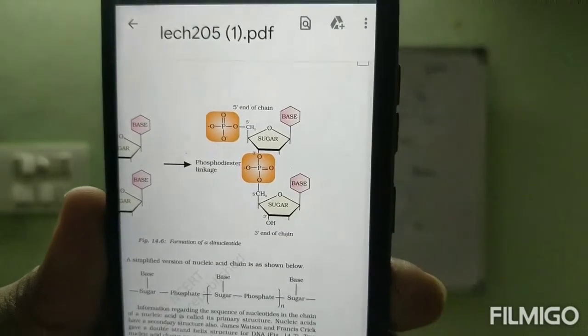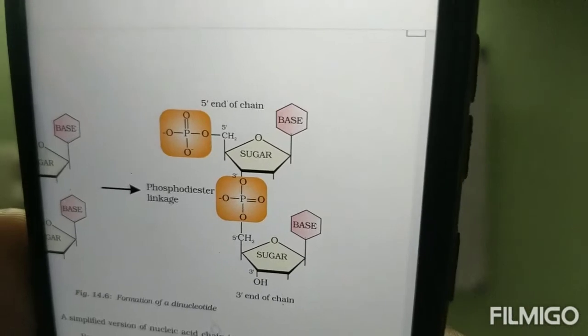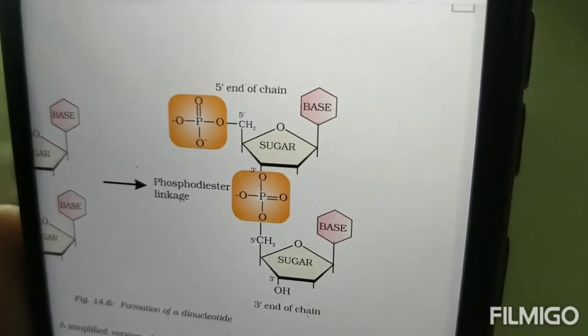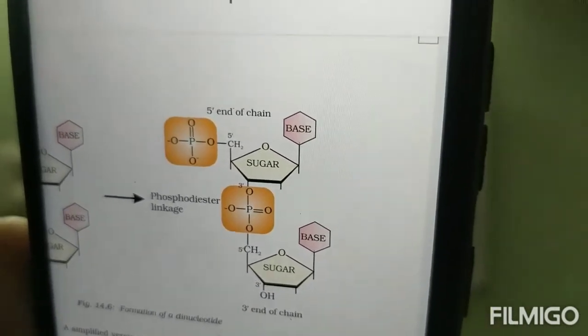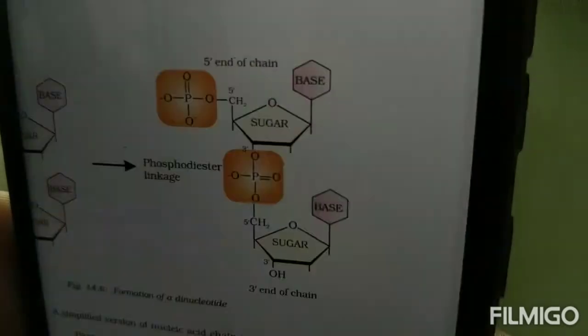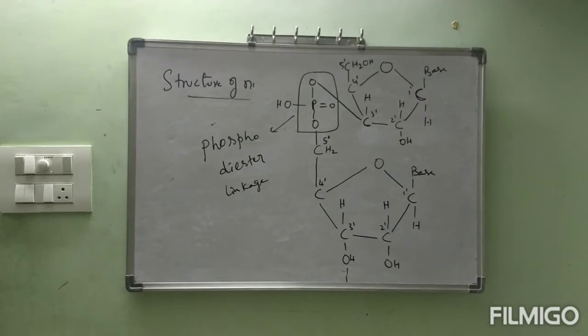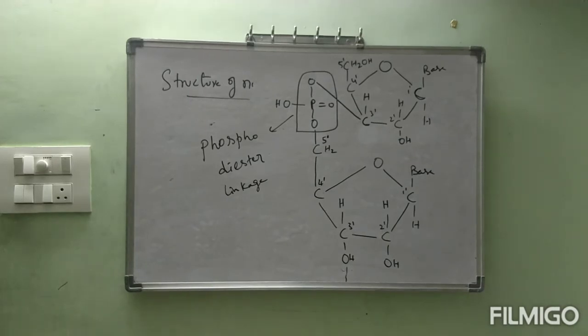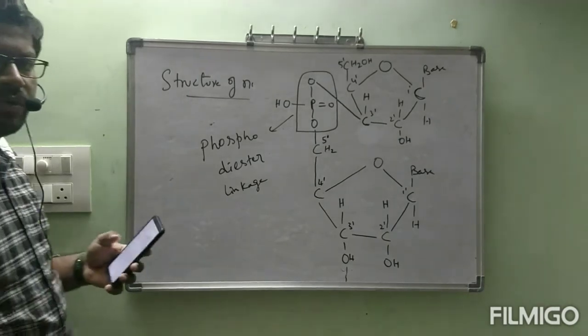Above, 5' is there, na? Above 5', that is again continued with P double bond O, O, P double bond O, and furthermore continued. Base. Okay. Like that it will keep on going. Are you clear, ma? This is phosphodiester linkage. This is the structure of dinucleotide.